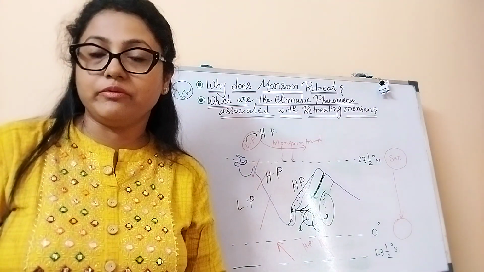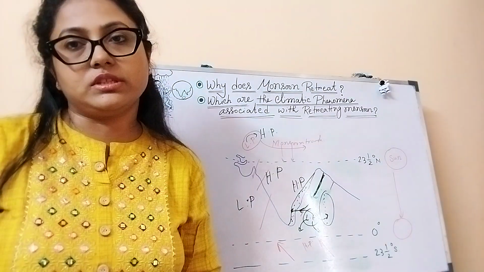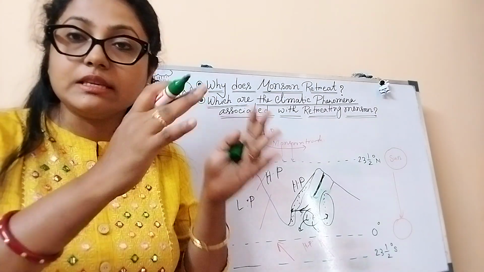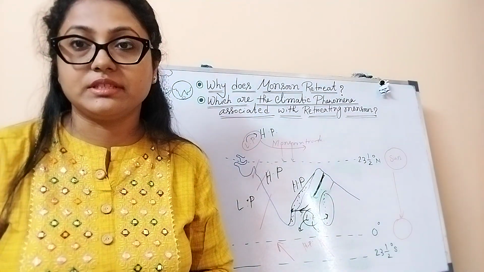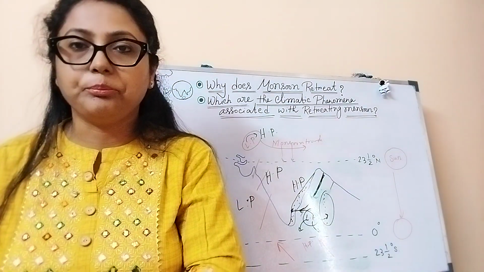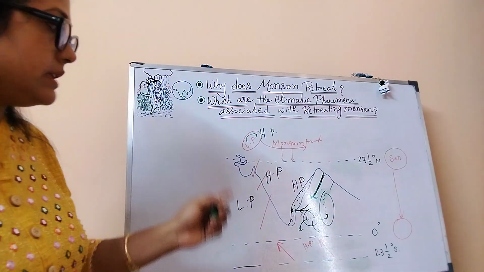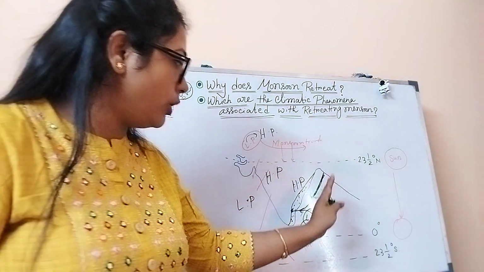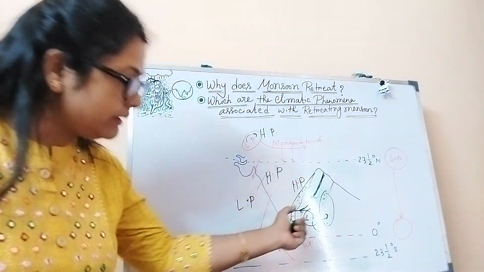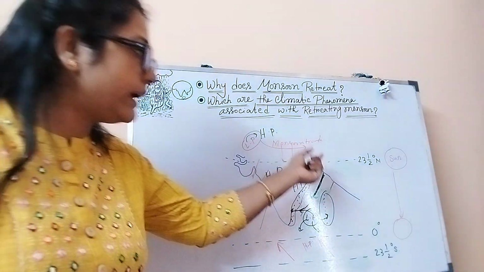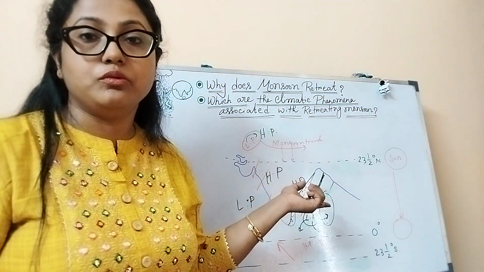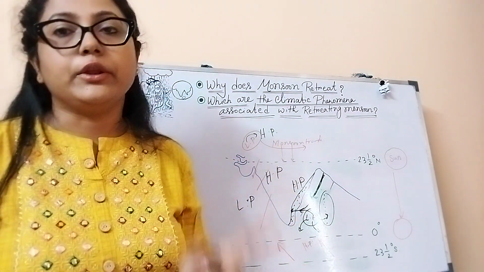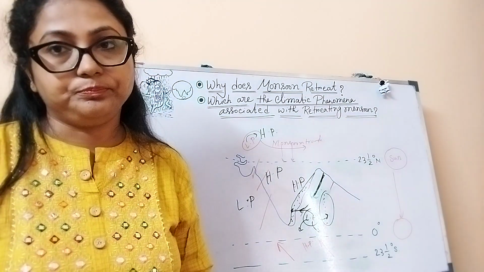Which areas are receiving rainfall from this source? The eastern coast area, Andhra Pradesh, Odisha coast maybe, Coromandel coast mostly. These coasts will get rainfall during this time through the tropical cyclonic depression. So you can say during October-November, the tropical cyclone originates on the Bay of Bengal, and during that time, this tropical cyclone is deflecting the retreating monsoon wind towards the eastern coast. As a result, the eastern coast gets rainfall during the retreating monsoon season.